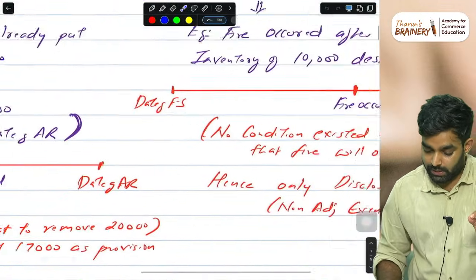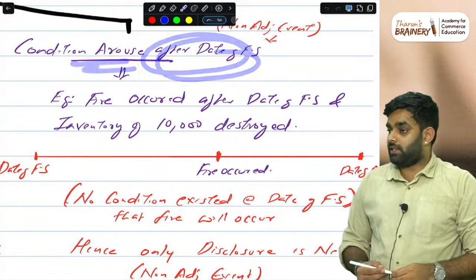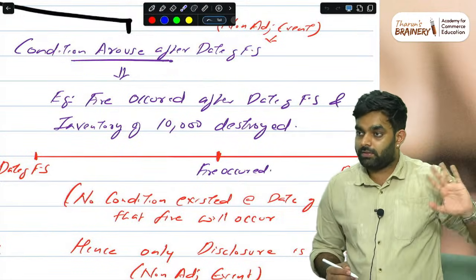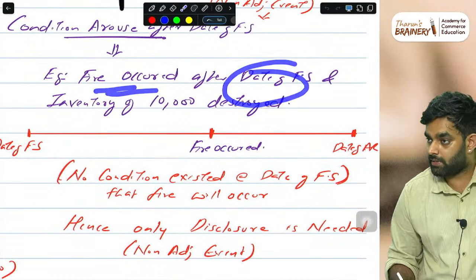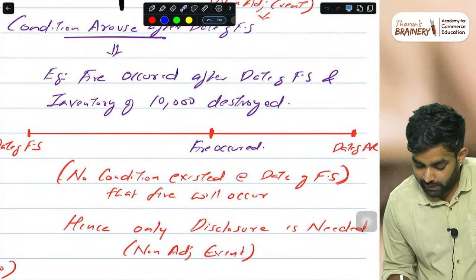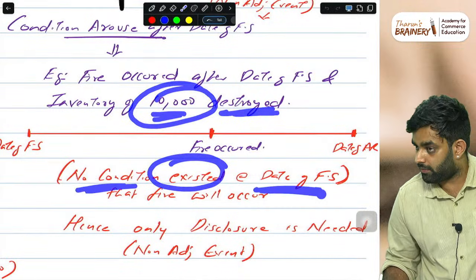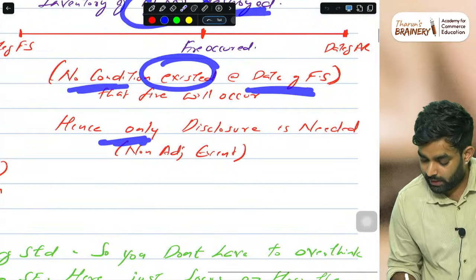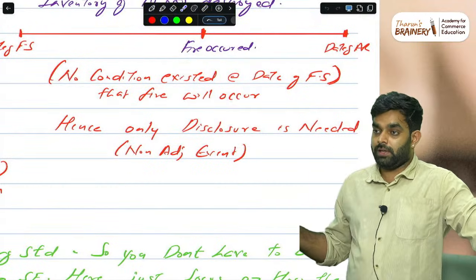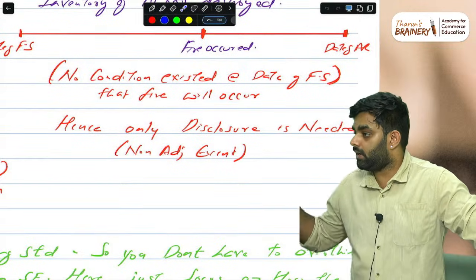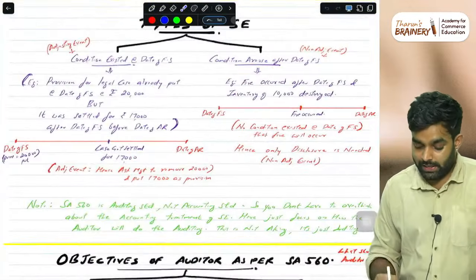The second thing we are looking at is a non-adjusting event. That is, a condition arose after the date of financial statement. This thing was not there on 31st March. For example, a fire occurred after the date of financial statement, natural calamity, fire, whatever. Inventory of 10,000 is destroyed. So, no condition existed at the date of financial statements. In that case, only a disclosure is needed, and the disclosure should be made by management in the financial statements. We just need to see whether the disclosures are properly done or not. So, this is our only procedure regarding subsequent events.